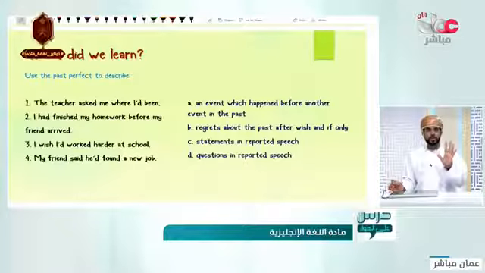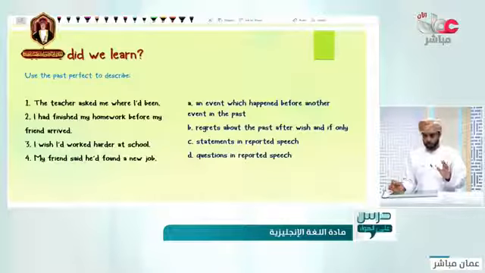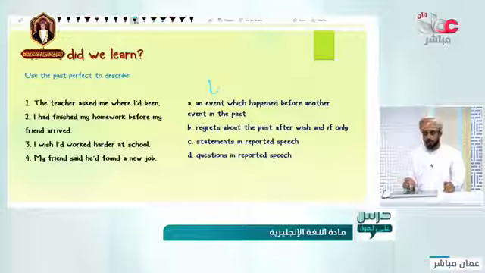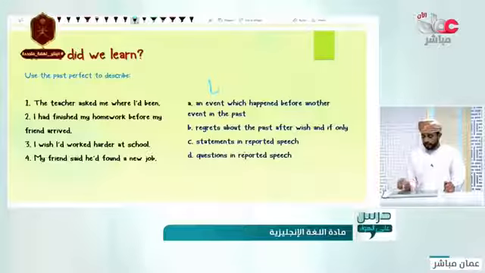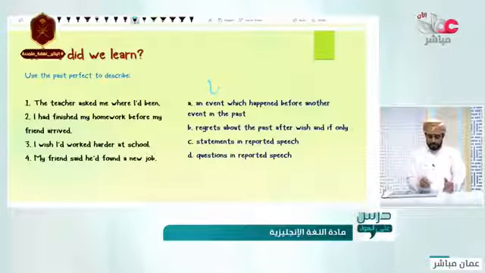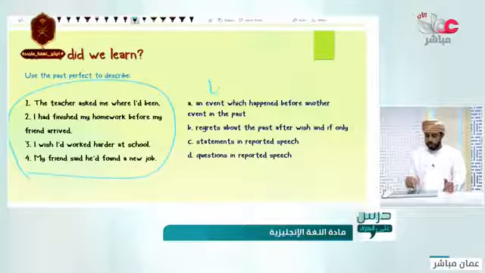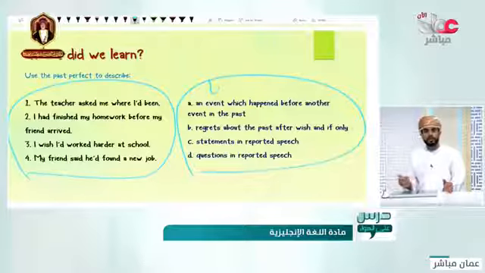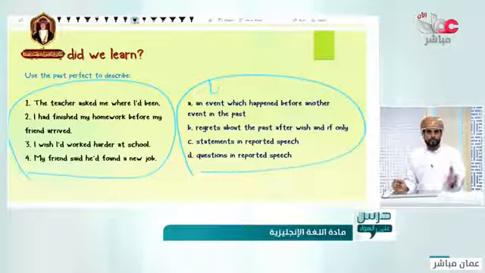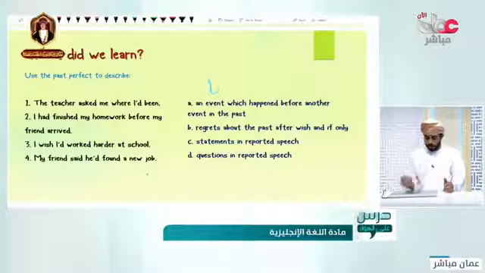The four usages of the past perfect, which are in here. An event which happened before another event in the past. Regrets about the past, after wish and if only. Statement in reported speech, and question in reported speech. Now I need you to match these statements with these usages in here. Match them, read them, and match them. Okay, go ahead.